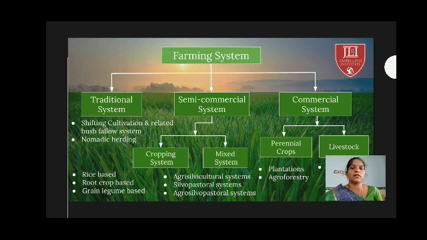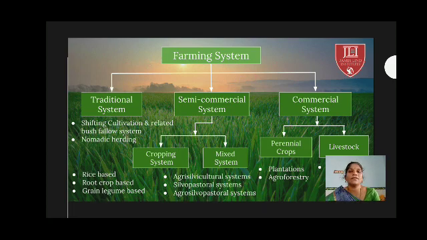The traditional system is shifting cultivation and related bush fallow system, or nomadic herding. Then the semi-commercial system is cropping system and mixed system. Commercial system is perennial crops and livestock. Okay, this is enough.